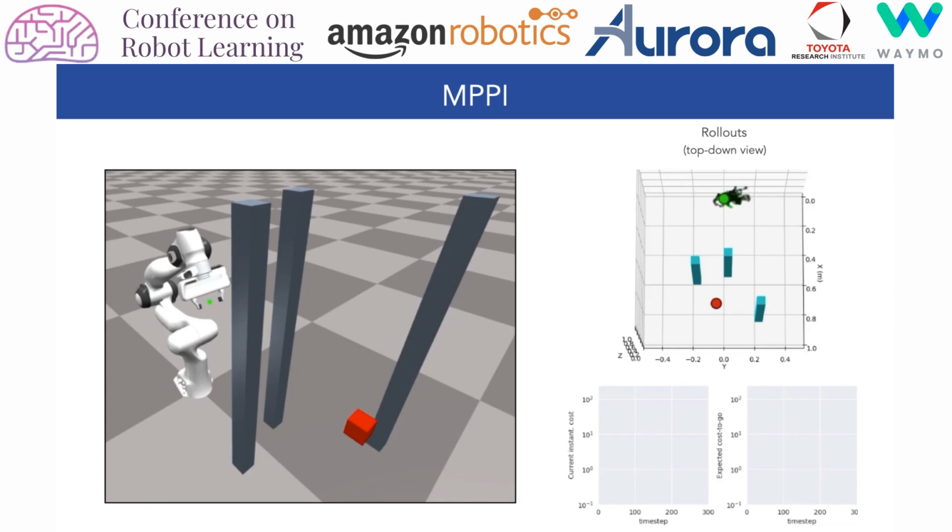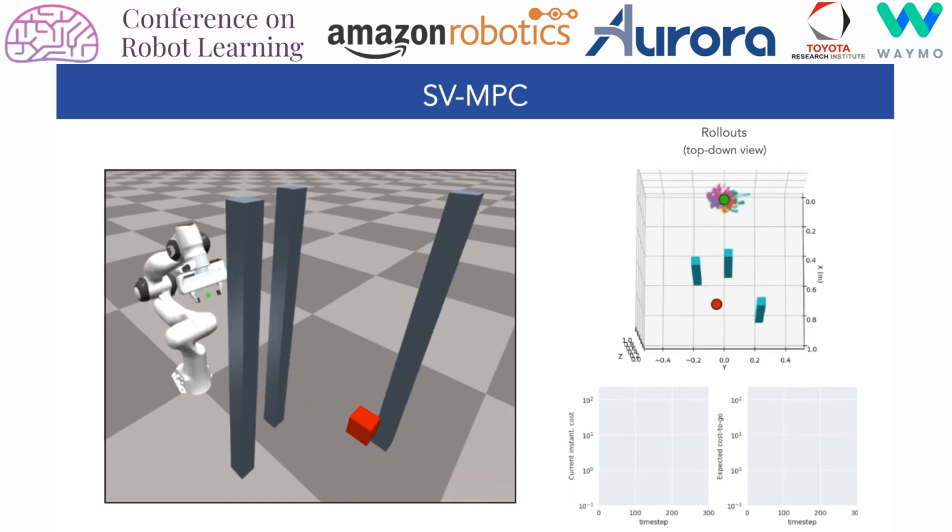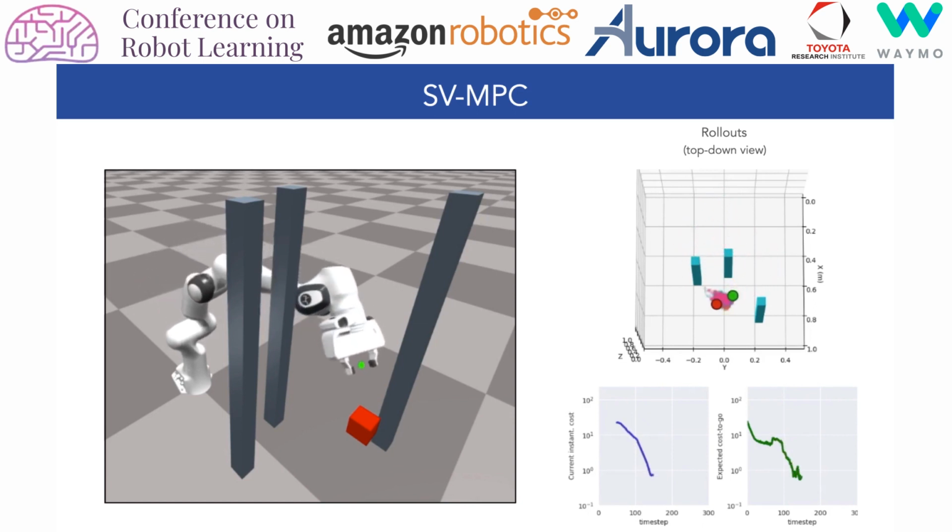We first compare against an MPPI baseline. As can be seen, the unimodal distribution converges to a poor local optimum, and the robot gets stuck between two obstacles. The multimodal distribution of SV-MPC can resolve multiple local optima simultaneously, allowing the robot to find a low-cost trajectory around the obstacles and reach the goal.